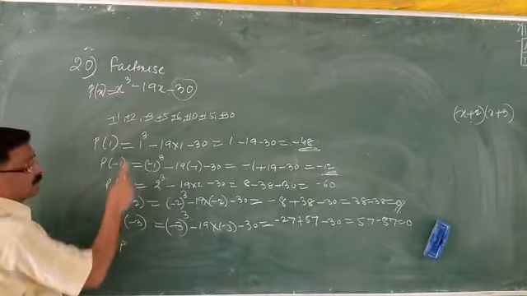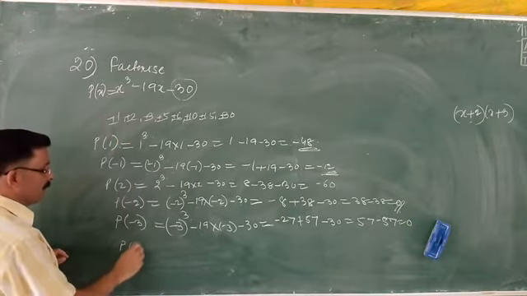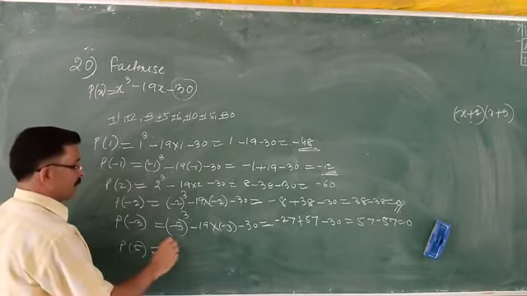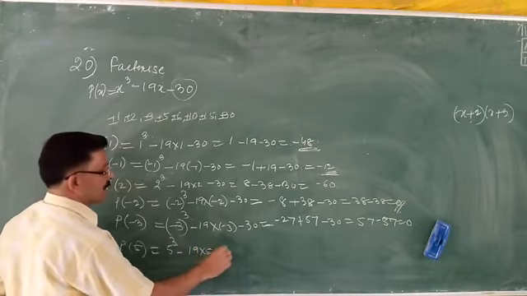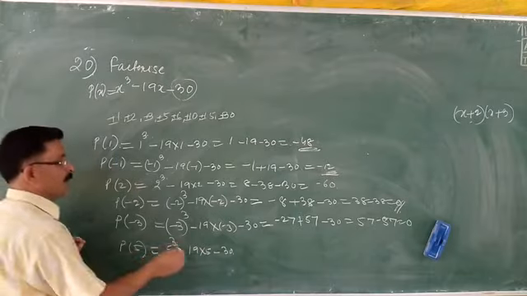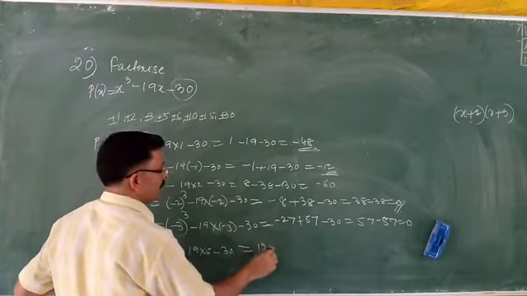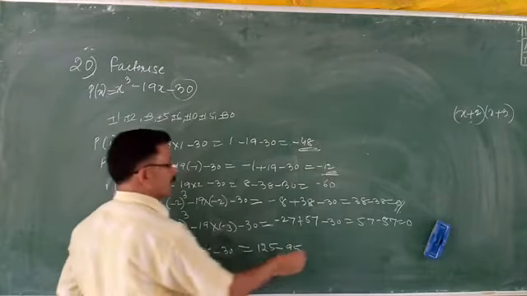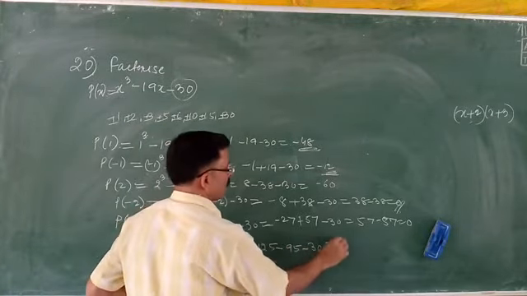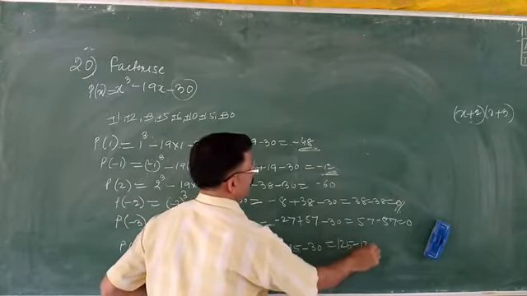Can I go for 4? Not there. Can I go for 5? Yes, sir. 5 cube minus 19 into 5 minus 30. 5 cube is 125. 19 fives are 95. Minus 30. 125 minus 95 minus 30 is 0.